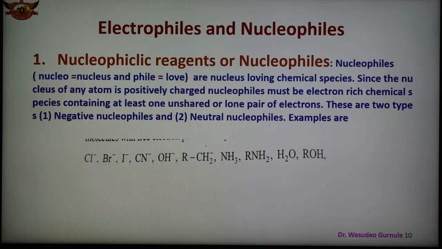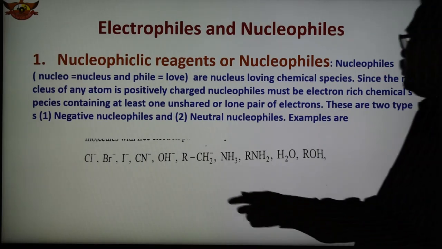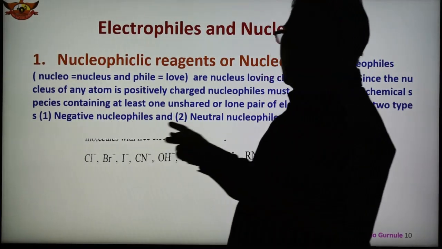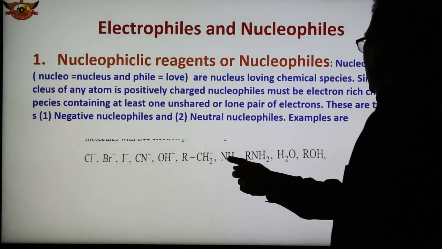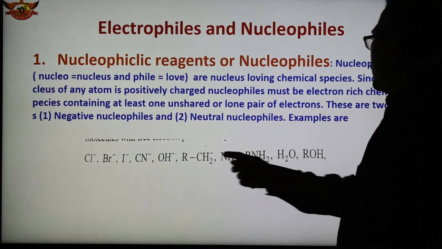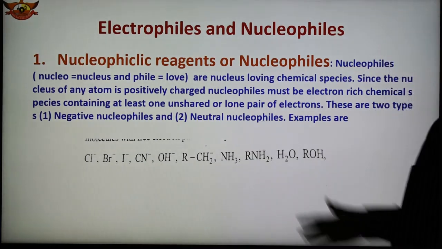Nucleophiles are electron rich. They may be negative ions, that is carbanions, or neutral molecules with a free electron pair, and some examples are given here. So these may be of two types, negative nucleophiles having negative charge, or neutral nucleophiles such as ammonia NH3 and H2O.